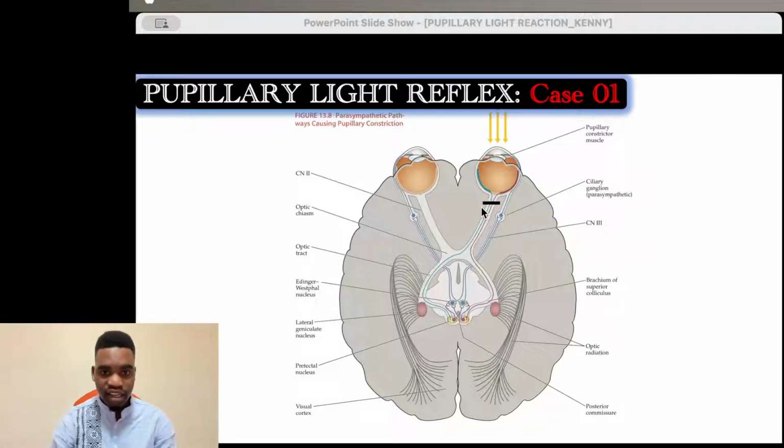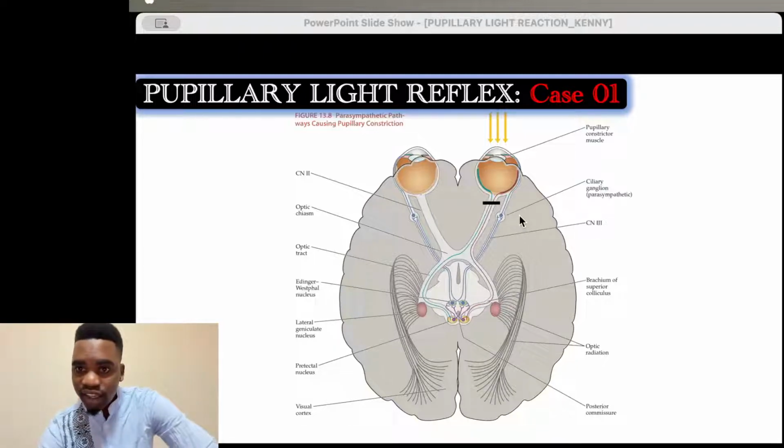Think. What I mean here is, what happens in response to the pupil? Will this pupil constrict or dilate, and then what about this one? Will it constrict or dilate? So this is what I mean. What happens when you have damage to the optic nerve? Think about it, the optic nerve, and remember we are shining light into only one eye. We are shining light into this eye only. Forget about this one. So we are shining into this eye, and then we are checking the response in this eye and this eye. So think about it. 1, 2, 3. I think you've had enough time to think about it.